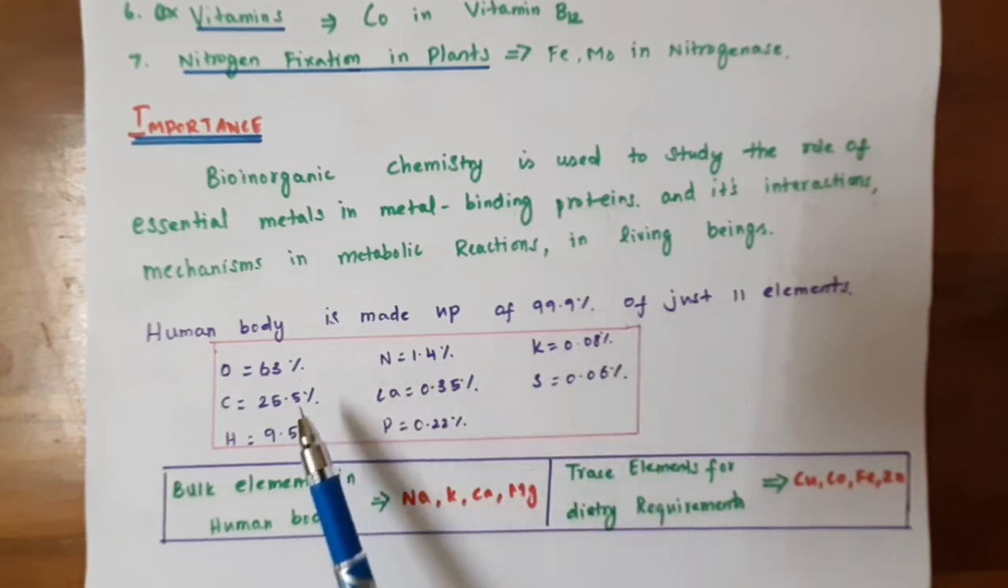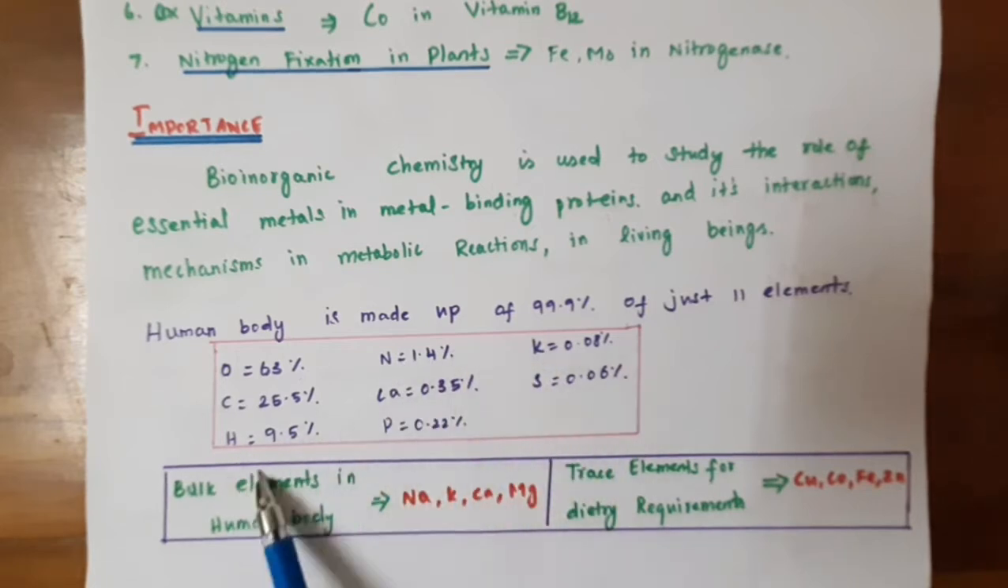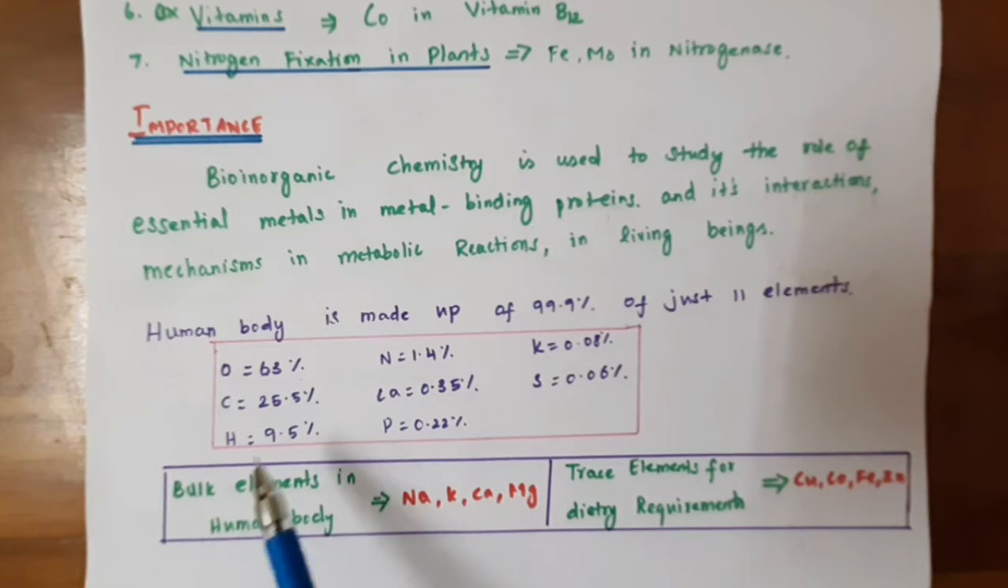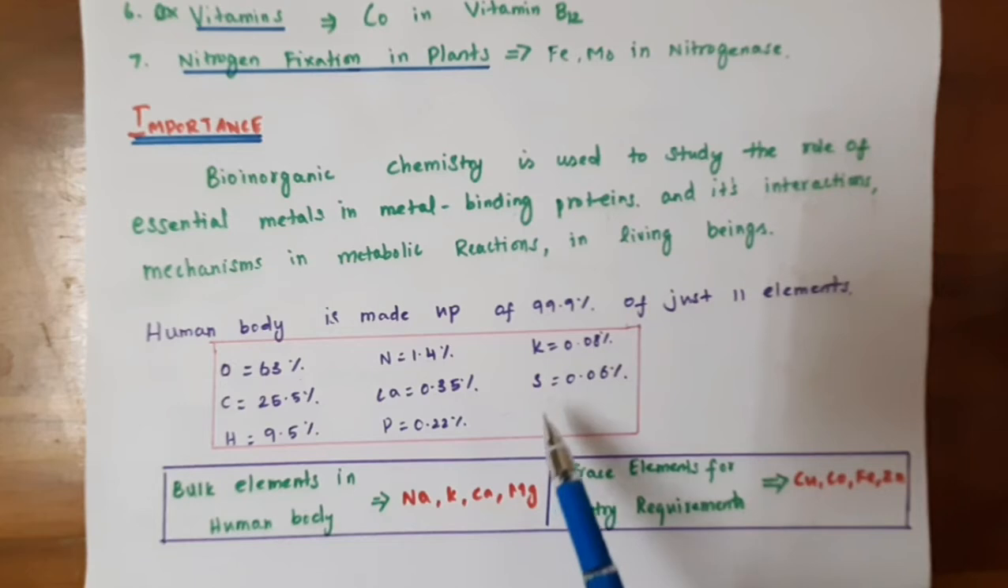See, the human body is made up of 99.9% of just 11 elements. The first element is oxygen, which is 63%, then nitrogen, potassium, carbon, calcium, sulfur, hydrogen, phosphorus. Next to oxygen, carbon is present in the highest percentage, then hydrogen, then nitrogen, and the least is sulfur. So oxygen is the most present and sulfur is the least present element.